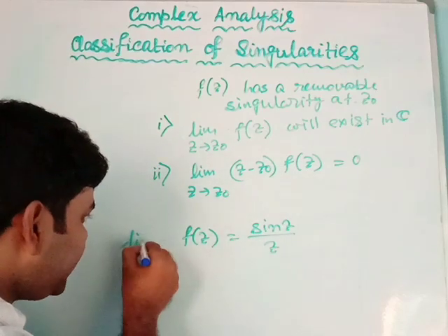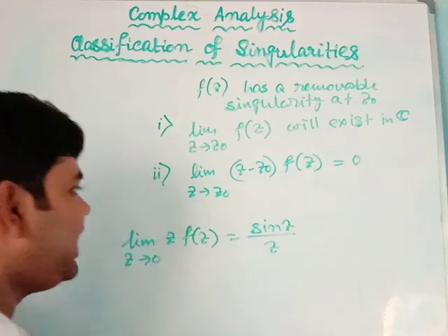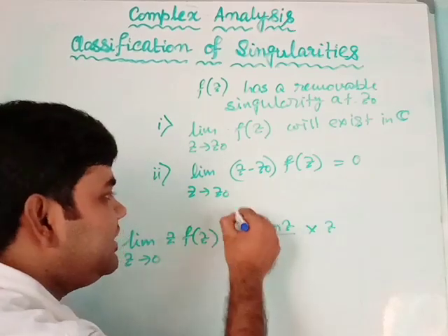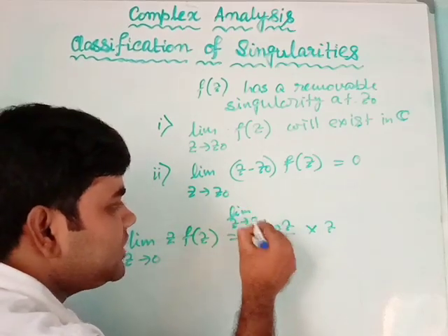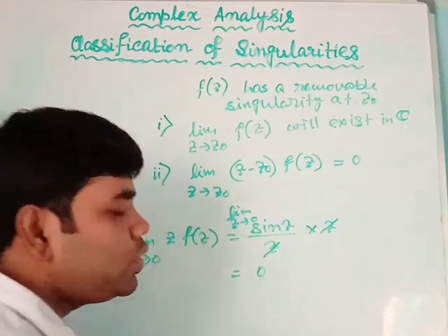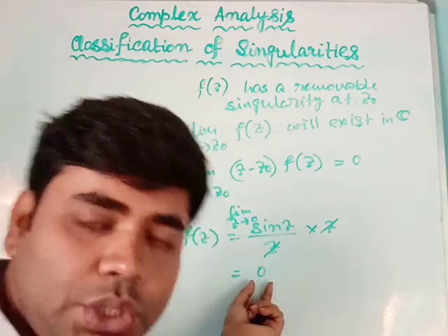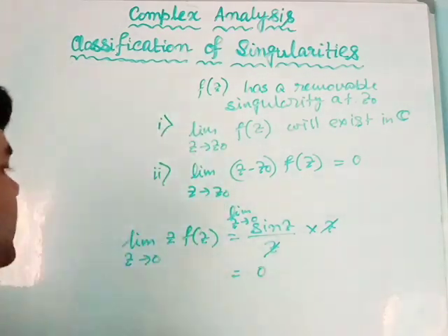If I take the limit z tends to 0 and multiply by z, then z will be cancelled by z, and when z tends to 0, sin z tends to 0 as well. So we are finding that to be equal to 0. This is the property of removable singularity.